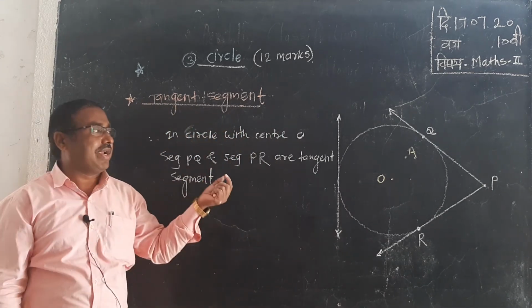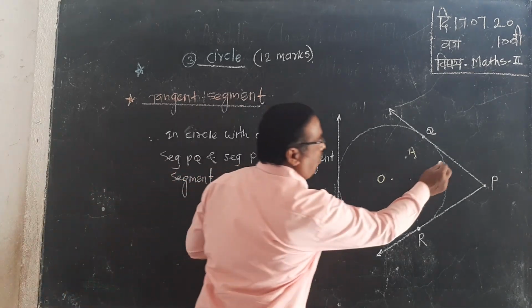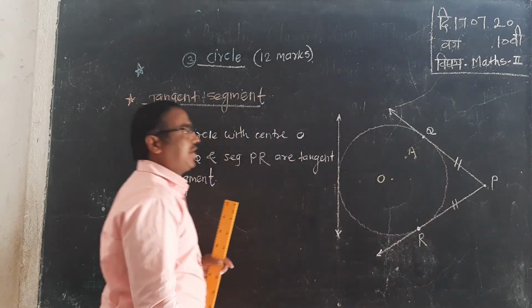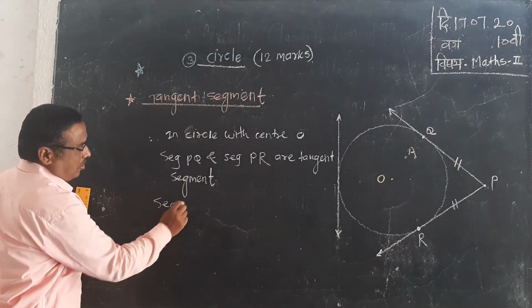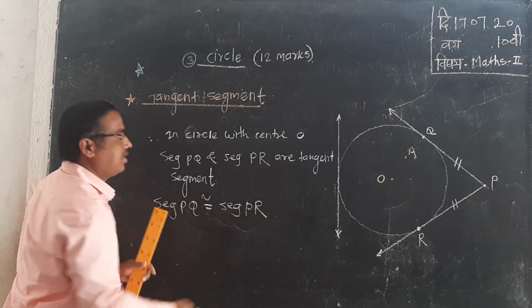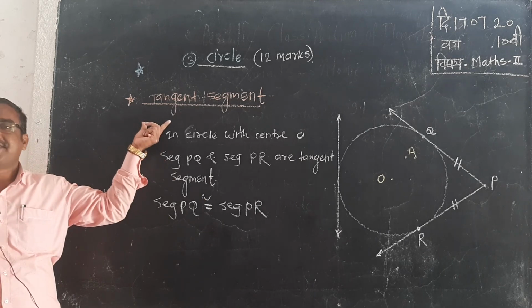Then tangent segments drawn from the external point are congruent. Segment PQ is congruent to segment PR. This is the concept of tangent segment.